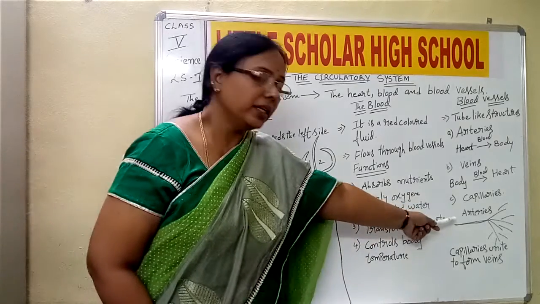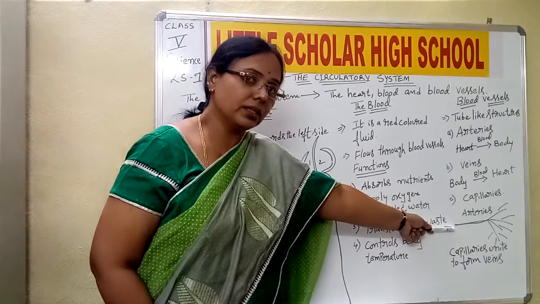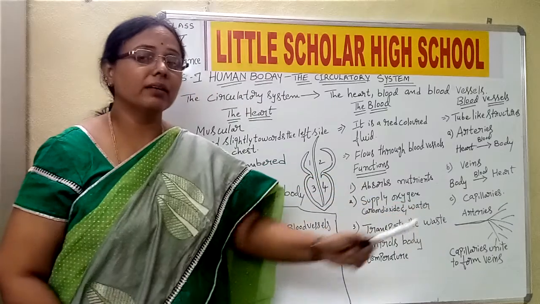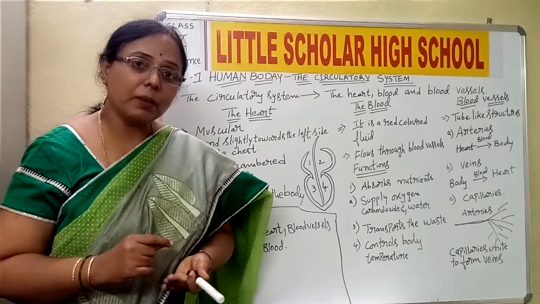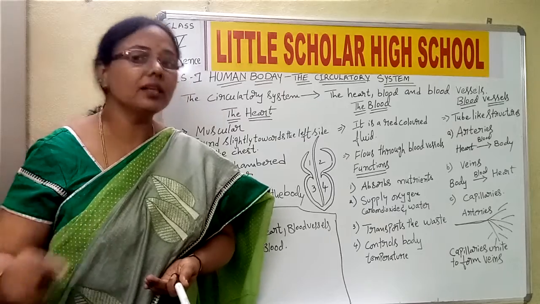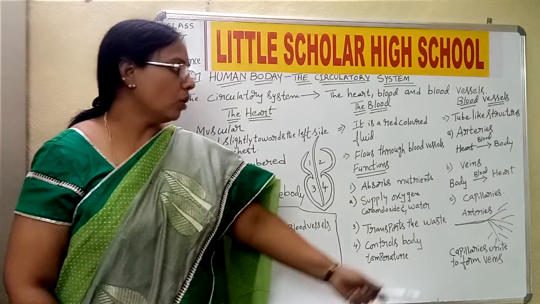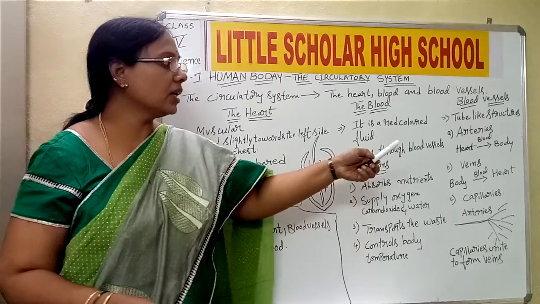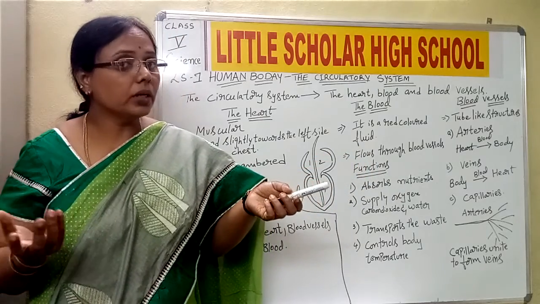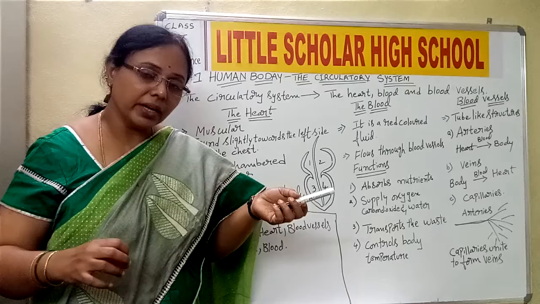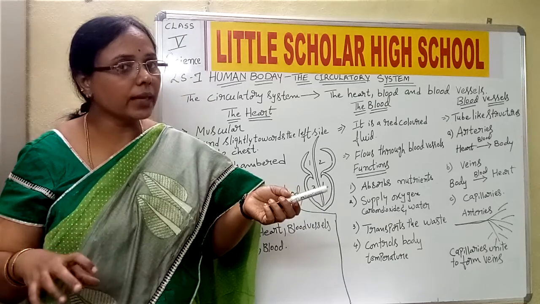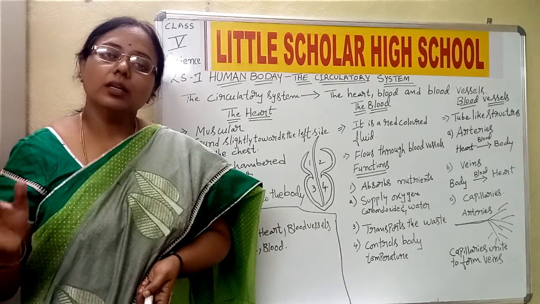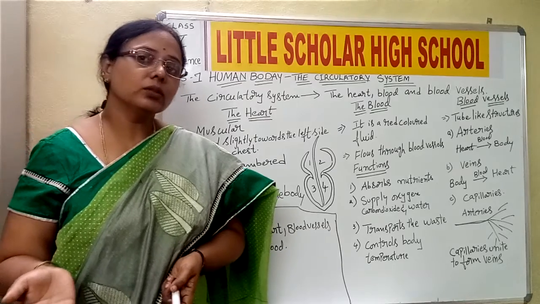The arteries divide. If you look here, children, consider this as an artery, the blood vessel through which the blood flows. These arteries divide and form the capillaries, and these capillaries can reach each and every cell which is present in the body. Then all these capillaries combine together to form the veins. We said that veins are the ones which carry blood from the body parts to the heart. That means all the arteries are dividing to form the capillaries. All these capillaries are reaching all the cells which are present in the body, and from there the blood is carried again through the veins.